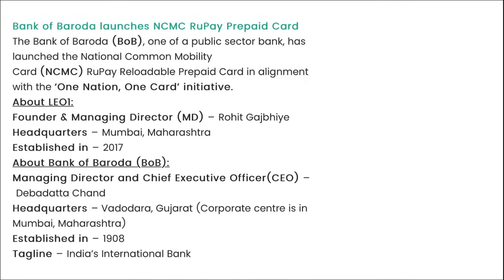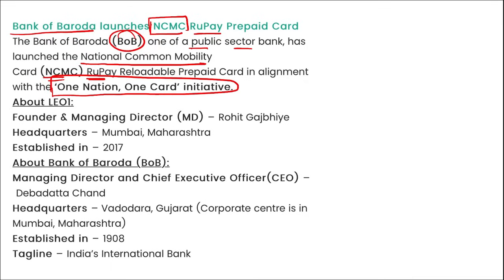Here only, remember, Bank of Baroda, a public sector bank, has launched the National Common Mobility Card RuPay prepaid credit card. It will be based on the RuPay network and aligns with the One Nation One Card initiative. So coming back, it is Bank of Baroda.